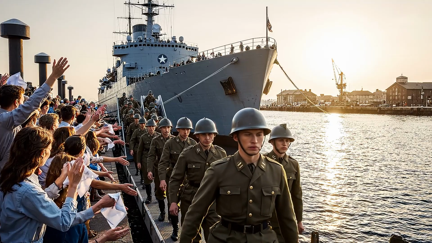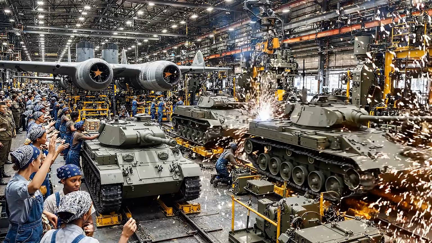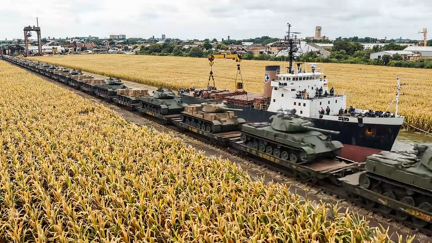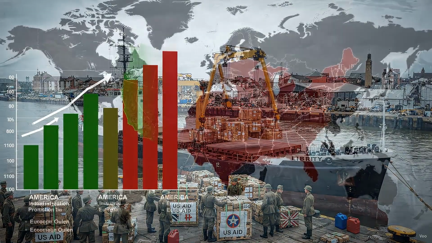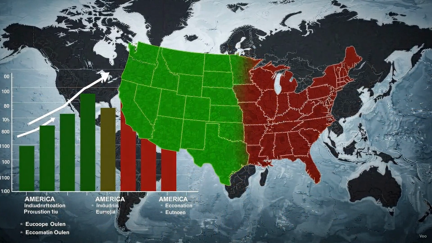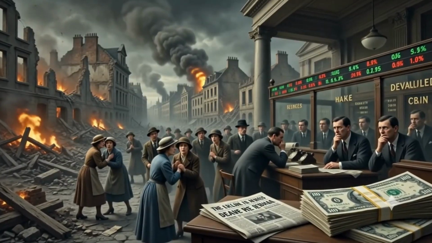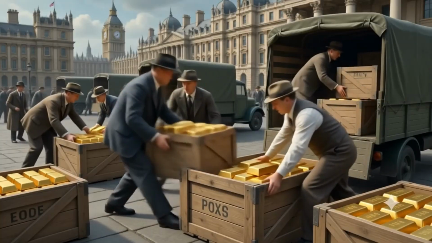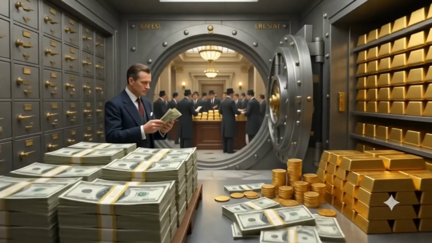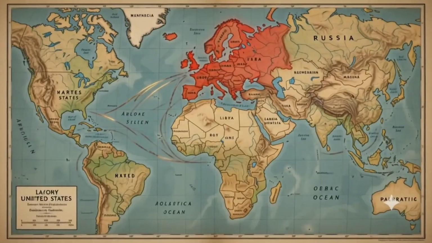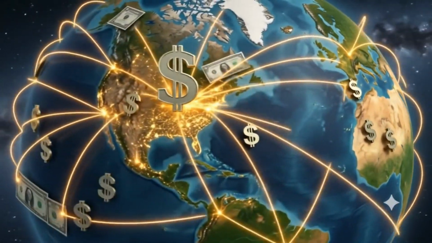While many brave American soldiers lost their lives, the domestic economy remained untouched. In fact, America heavily profited by selling weapons, food, and supplies to its allies, like Britain and France, while the major European powers were left financially ruined. When these wars broke out, Europeans feared their local currencies would collapse. To protect their wealth, investors started buying US dollars because America was safe, stable, and isolated from the destruction. As a result, the value of the dollar skyrocketed.